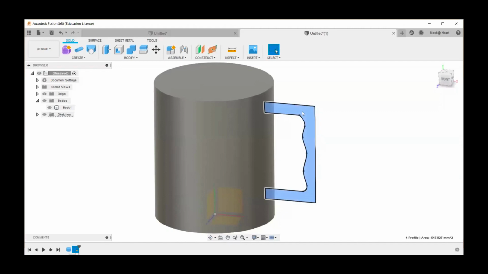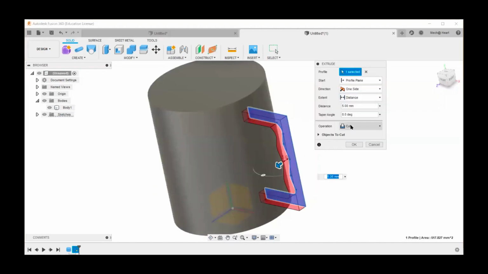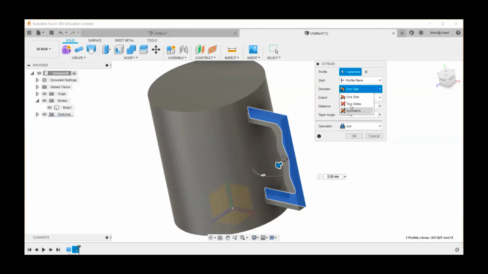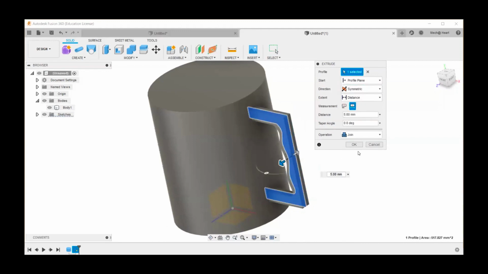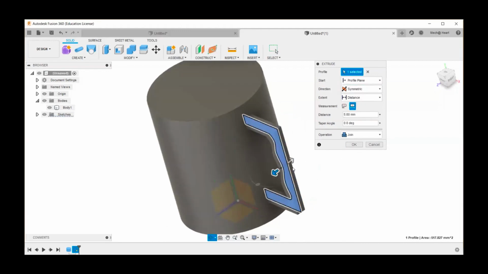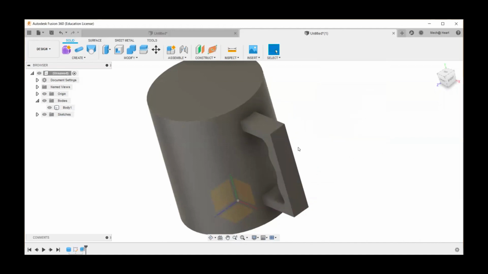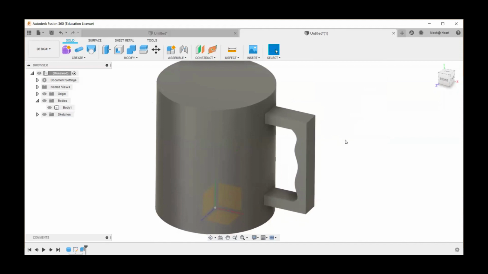So now when I extrude this, I'm going to use the join option, symmetric, and both sides, right? So for both sides, I want to give it as 10, or 5 mm for one side. So this is my handle that you are seeing.